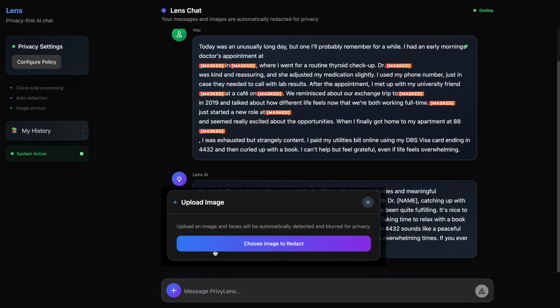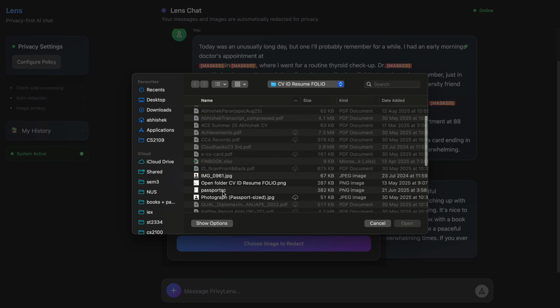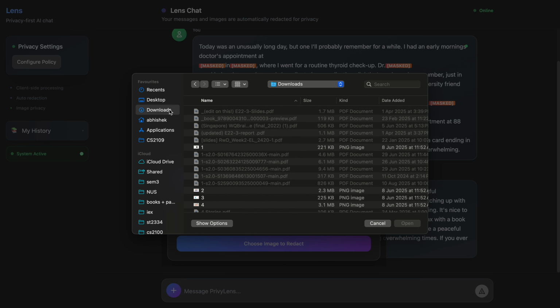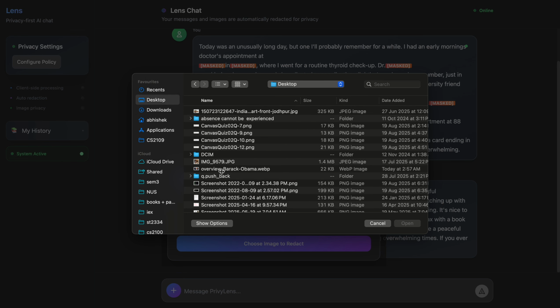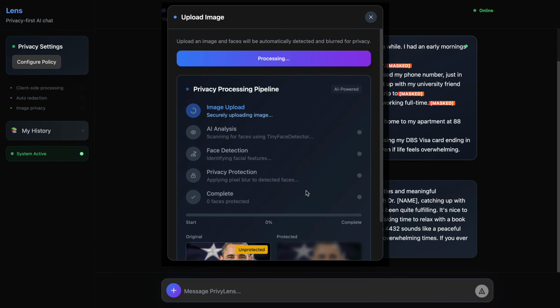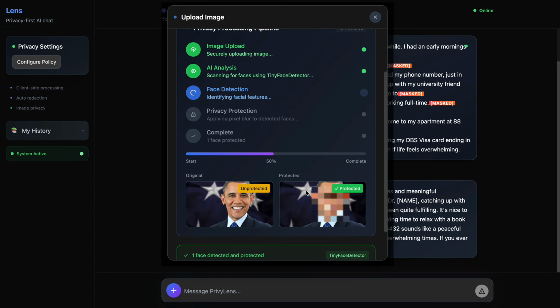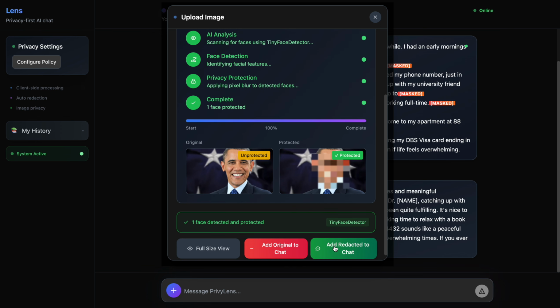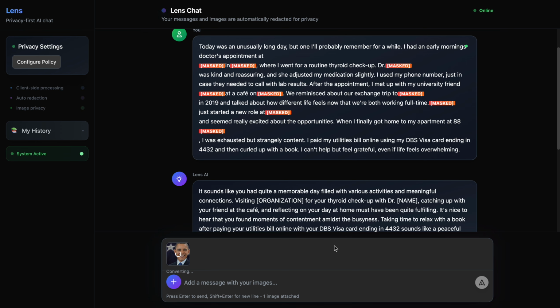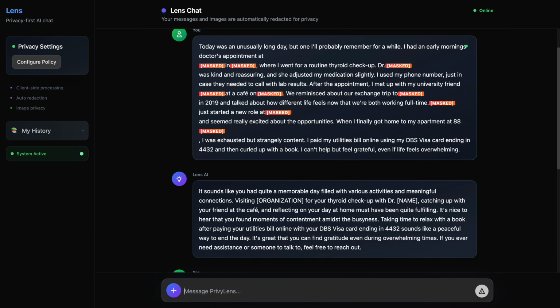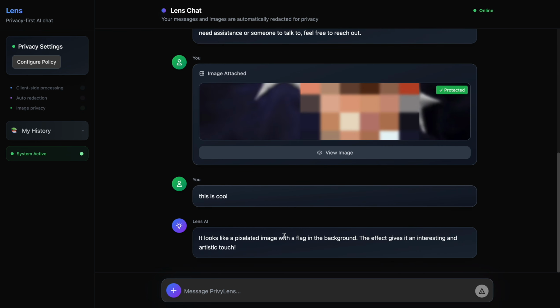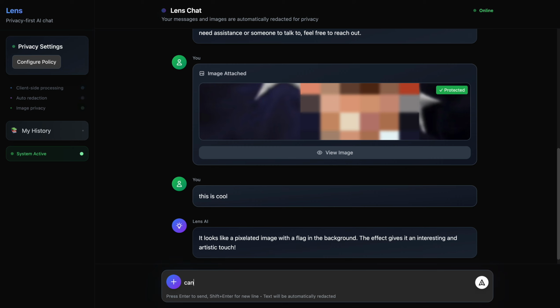Now let's take a look at what happens when Lens takes in an image. I'm going to drop in an image of Barack Obama here. Now, although LLMs today have been trained to not comment on images, we can see sometimes they do hallucinate. Let's first see what happens when we put in a pixelated image of Barack Obama. This is cool. So, let's see what the LLM says. Oh, and yes, it says it looks like a pixelated image with a flag in the background. So clearly it's unable to see the individual inside and comment on it.